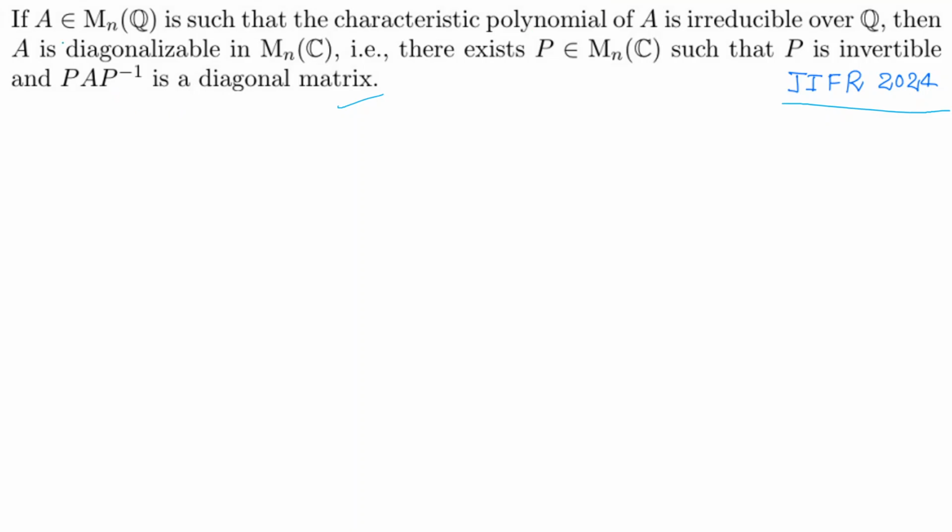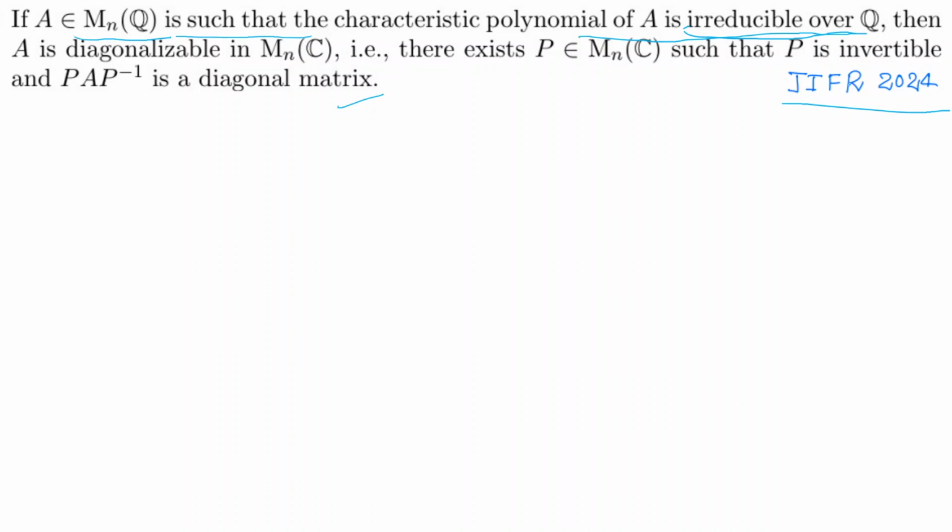So let's start. If A belongs to M_n(Q) is such that the characteristic polynomial of A is irreducible over Q. Any matrix whose entries are all in Q, of order n, such that the characteristic polynomial of this matrix is irreducible over Q. Correct. So here you have to think in which case why any polynomial is irreducible.